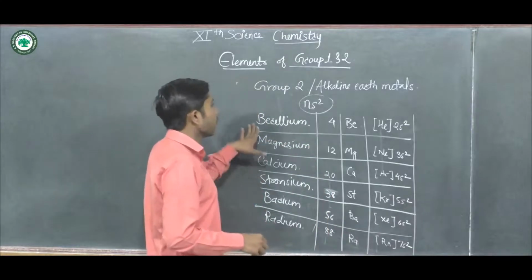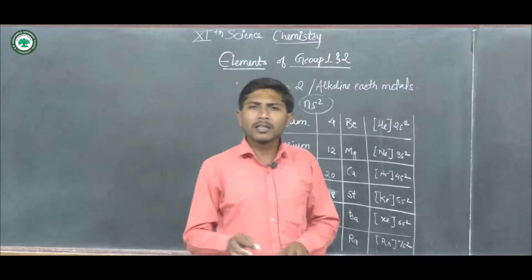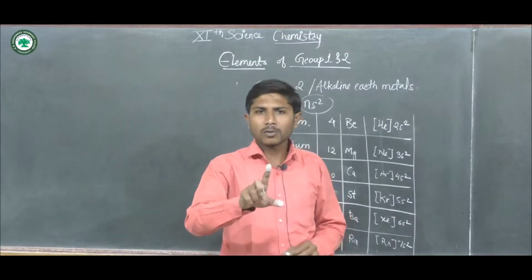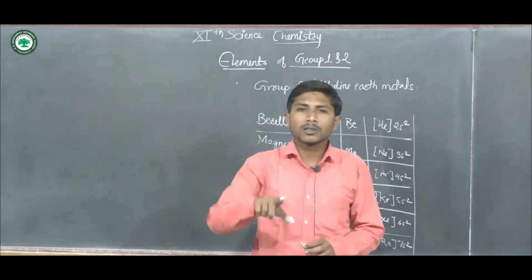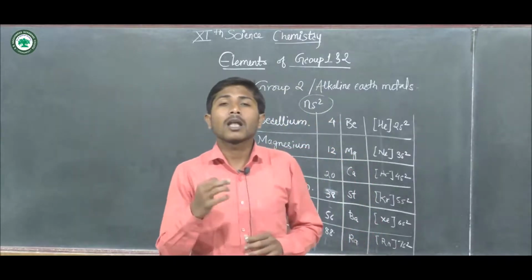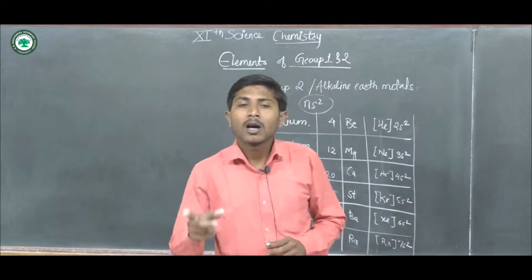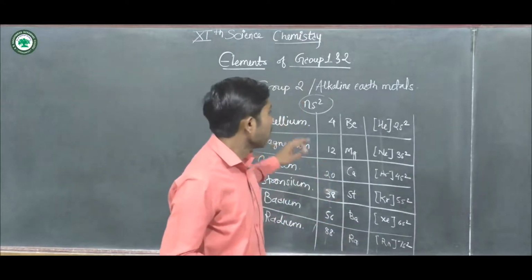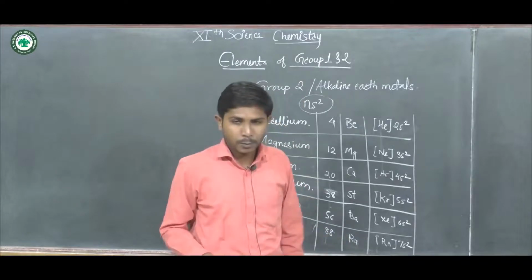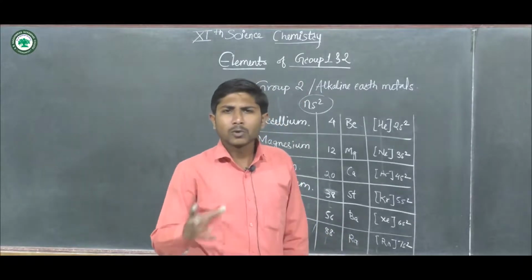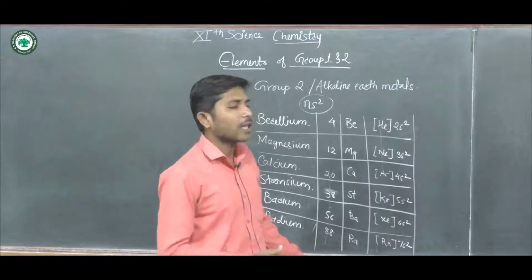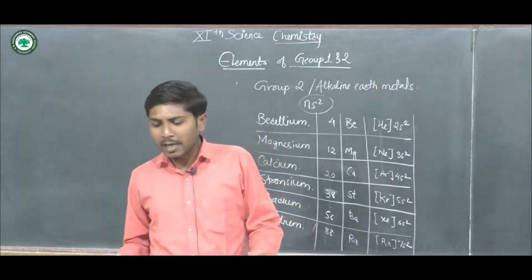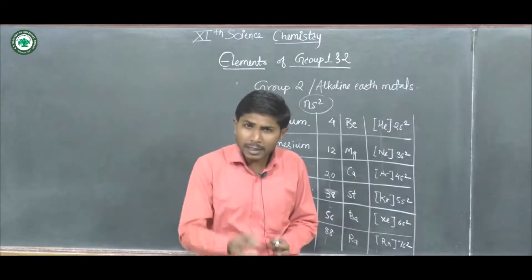In case of lithium, there is only one outermost orbit after the first orbit, and that is why there will be a large force of attraction on the outermost electron revolving in the s orbital. In case of beryllium also, the force as one moves down goes on changing, which is why the ionization enthalpy goes on decreasing.